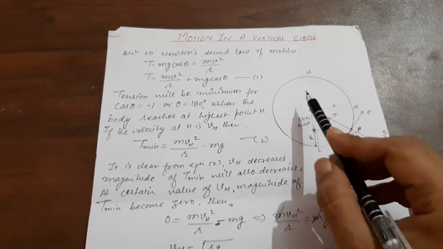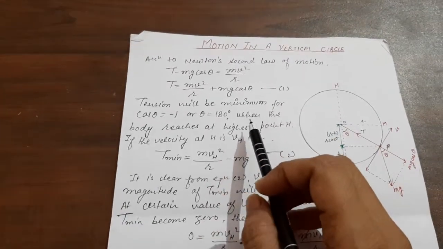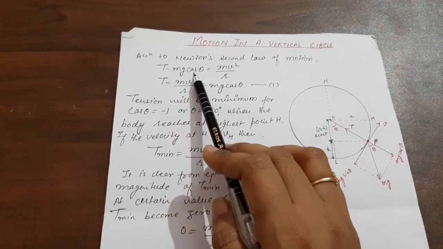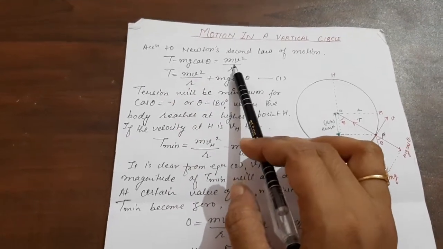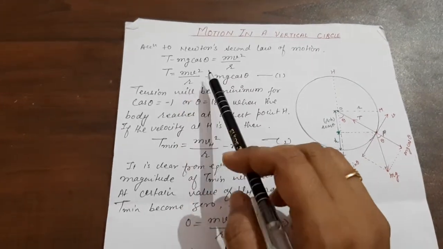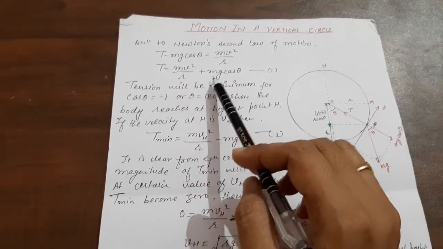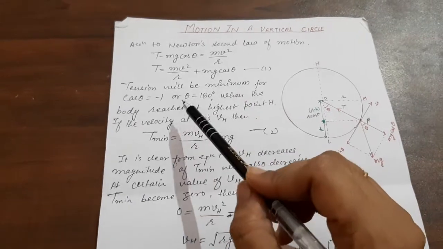So mg cos theta is balanced by the tension in the string, and centripetal force is also acting in the direction towards the center. So the force balance equation is T minus mg cos theta, because these two are opposite in direction, equals mv square by r. So we get T equals mv square by r plus mg cos theta. This is equation number 1.